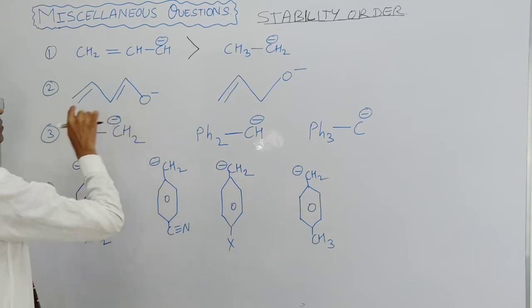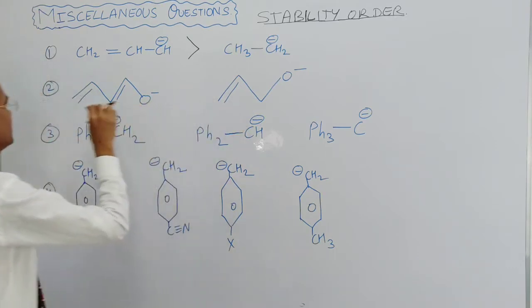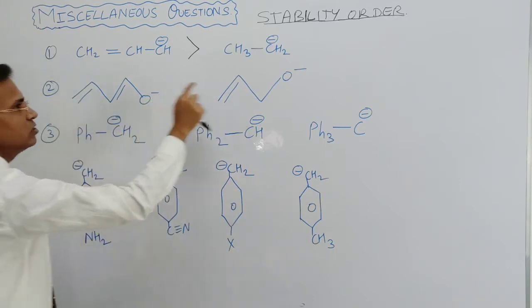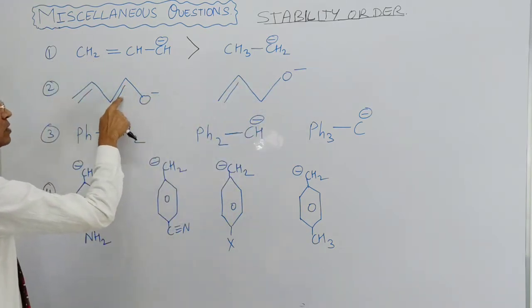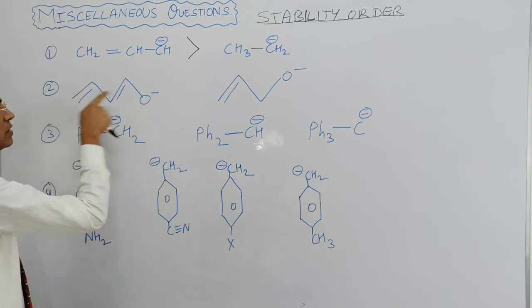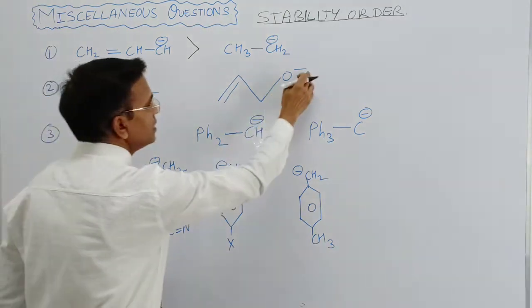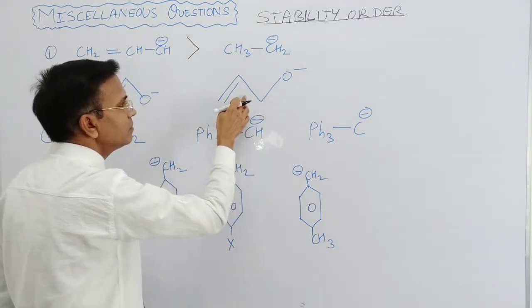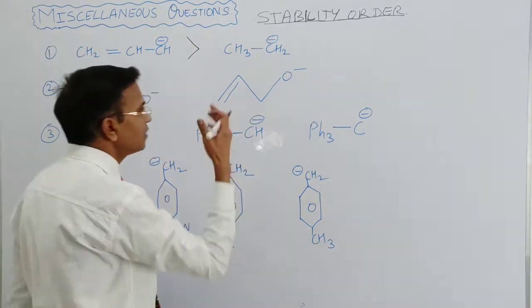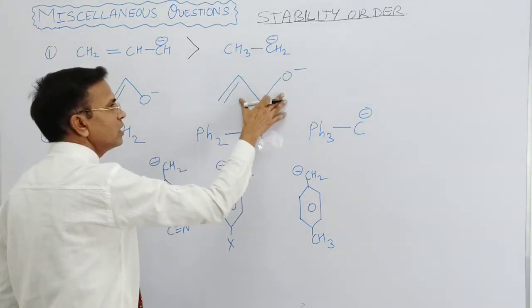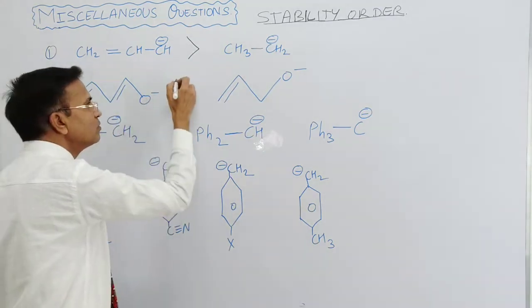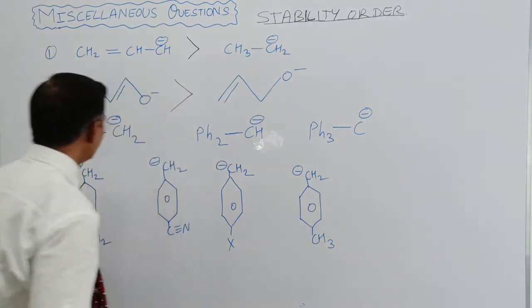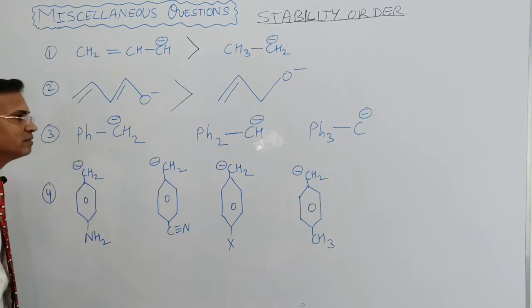Now, in this species, the second question, negative charge is on both the species, but in this negative charge sigma double bond, the resonance is there, and here negative charge sigma double, neither kind of double bond nor resonance is there. So no resonance in this species; in the other the resonance is there, so this species becomes more stable than this one. Now come to the next question.